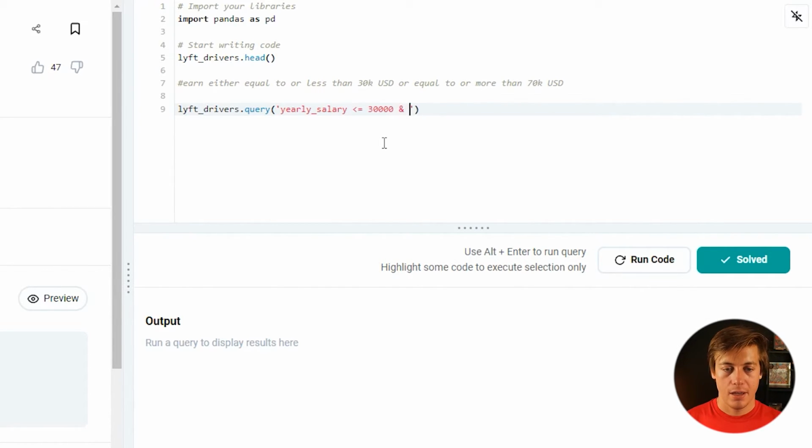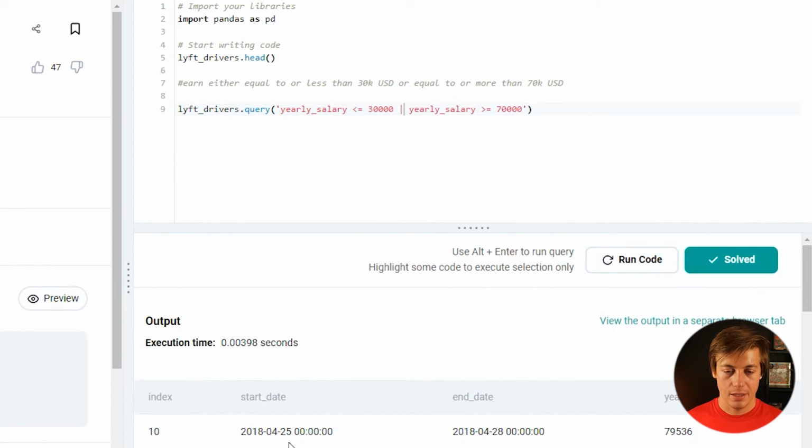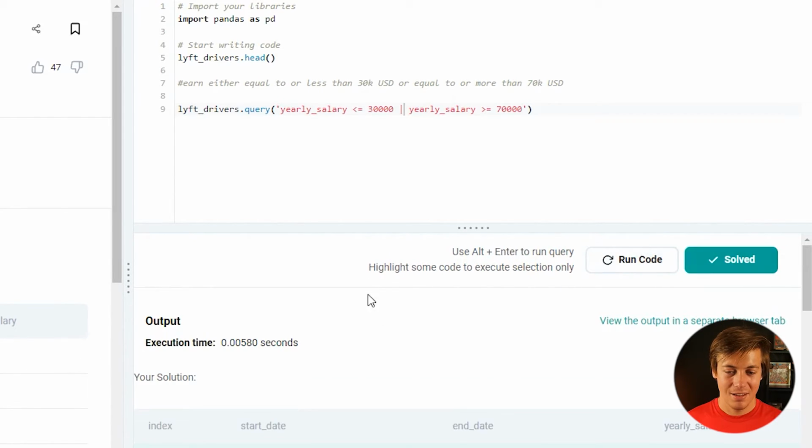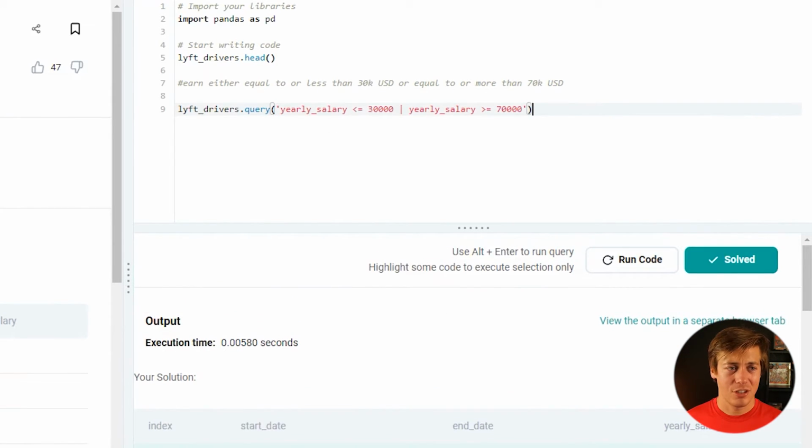We're going to put and then we're going to copy all of this again. And it says more than 70K. So just turn that around, turn that to a 7. Run code. And the reason why it didn't work, as I said, and let's put the pipe so it's an or. And we have all this over here. And then it just says find all Lyft drivers. It just says index, start date, end date, and yearly salary. So I think that's it. Solved. So a little bit longer than 10 seconds, but cake question.